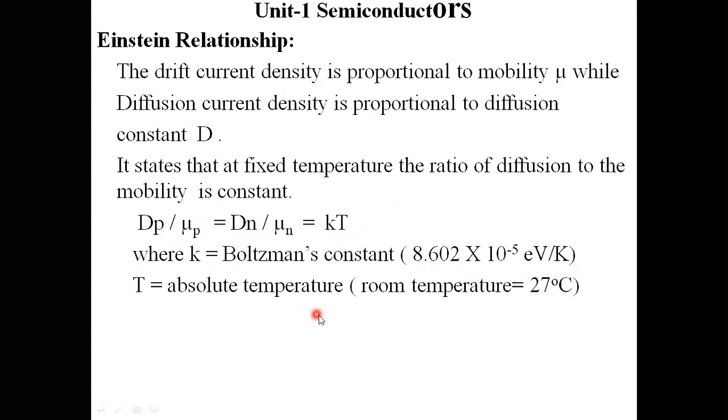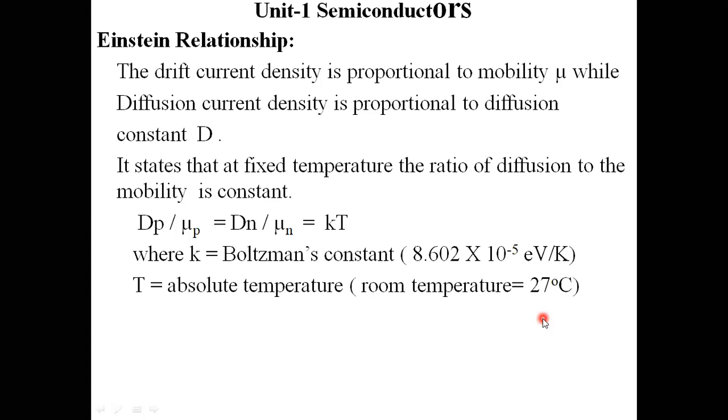T is absolute temperature, which we need to consider. Normally room temperature is 27 degrees centigrade. By converting this 27 degrees centigrade into Kelvin, it becomes 300 Kelvin. This is about the Einstein relationship.